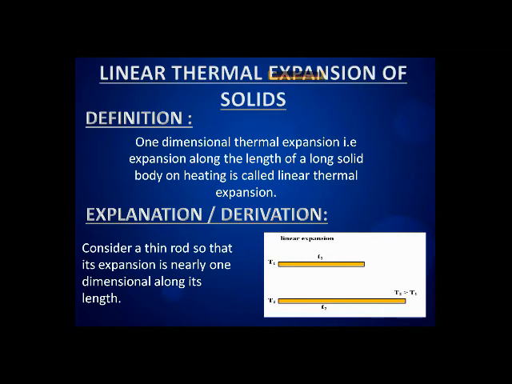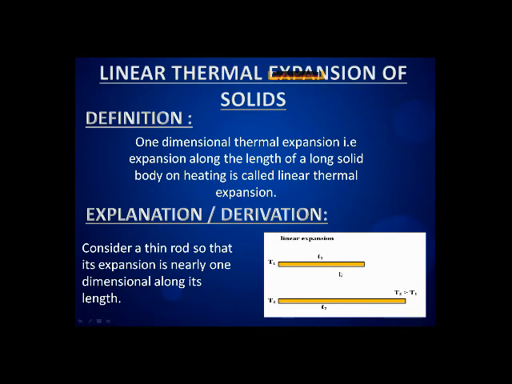Because they have linear thermal expansion, and due to this they are going to cover the gap when the temperature increases. When the temperature increases, the length increases, and when the length increases, it covers up the gap between the two tracks of the railway.